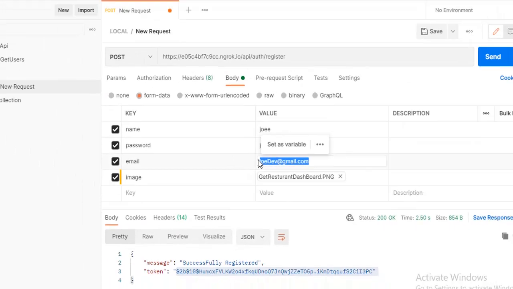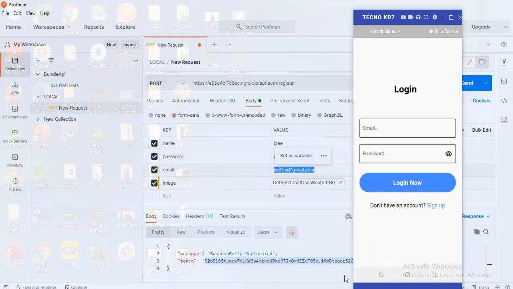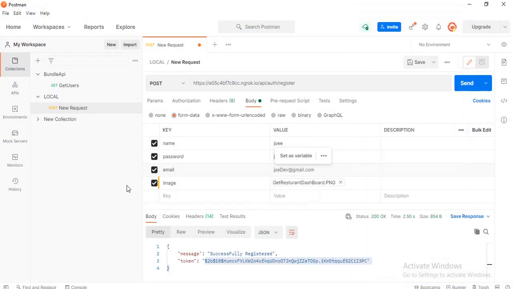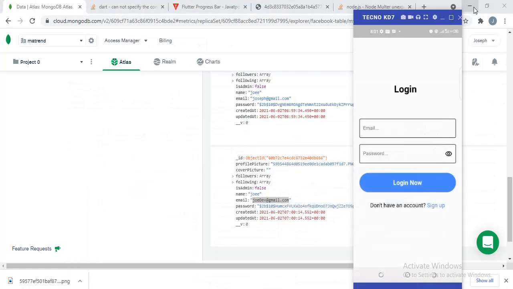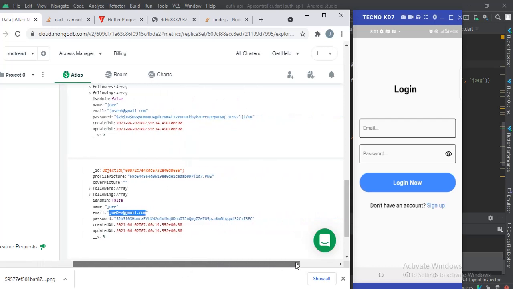I'm going to show you how to use Postman to communicate with your REST API. Not just Postman, let me go back. I'm going to use this Flutter app to register a new user, and you're going to see from the Flutter app, the user is going to be stored in the database. I'm going to upload a picture right now, and I'll show you how that works.